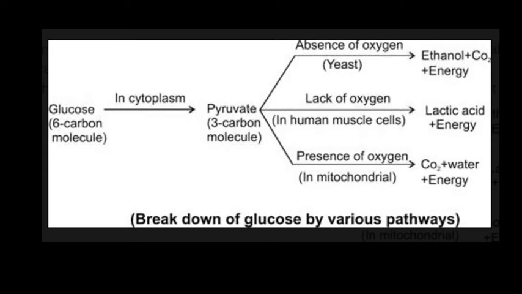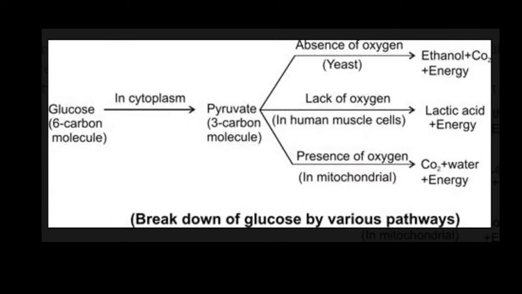When glucose is broken down and forms pyruvic acid, and then pyruvic acid breaks down again and forms energy and carbon dioxide, that one is called aerobic respiration. This whole process happens in the presence of oxygen. That's why we call it aerobic respiration.